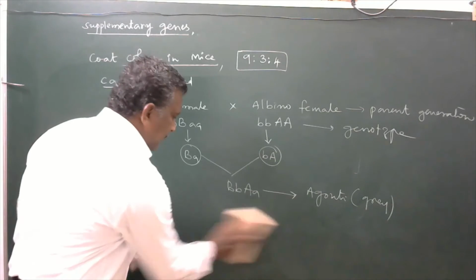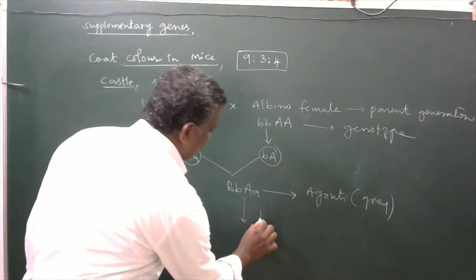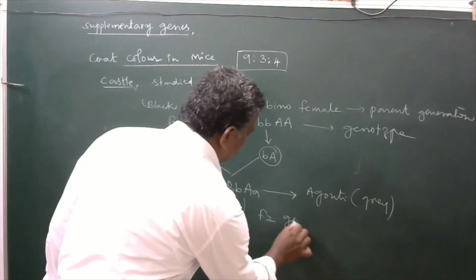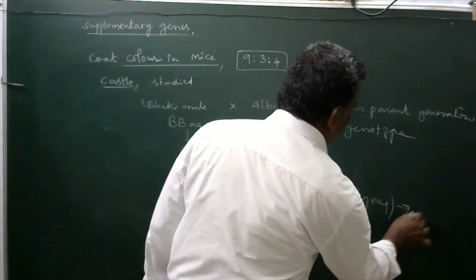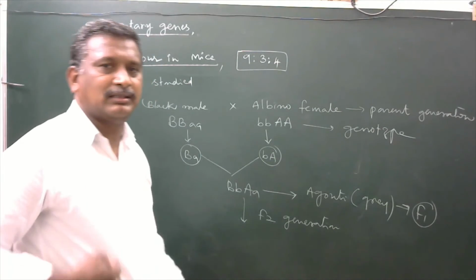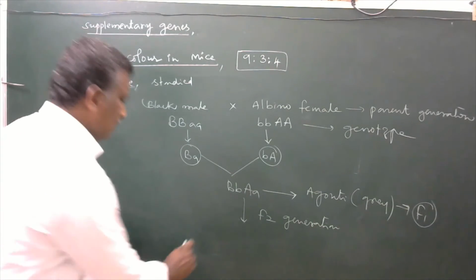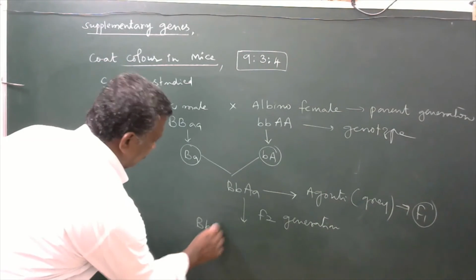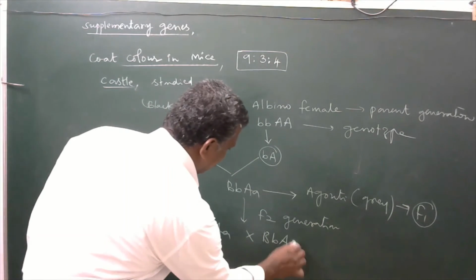Now to produce F2 generation, this one is said to be F1 generation. To produce F2 generation, we have to select 2 individuals from F1 organisms. That is capital B, small b, capital A, small a, now crossed with capital B, small b, capital A, small a.